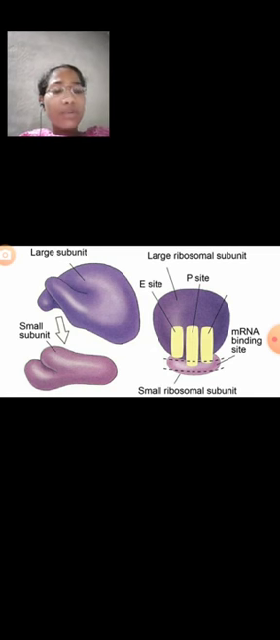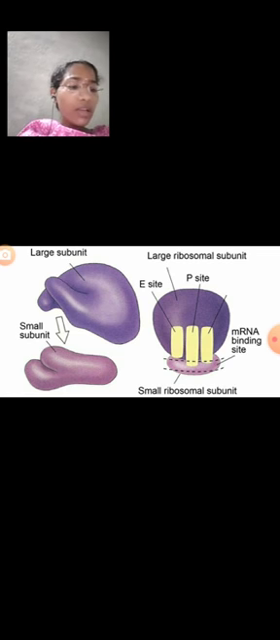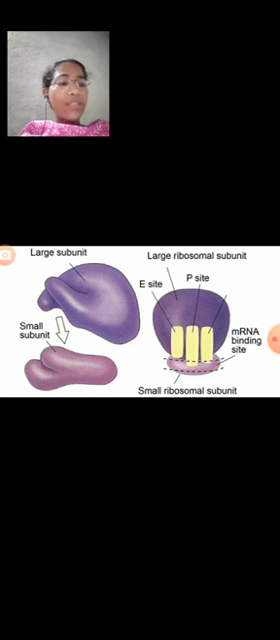Next, the structure of ribosomes. Ribosomes are spherical in shape, and the size remains constant. In these ribosomes, they have two sites, the A site and the P site. The P site carries the tRNA containing the polypeptide chain, and the A site carries the tRNA containing the activated amino acid.